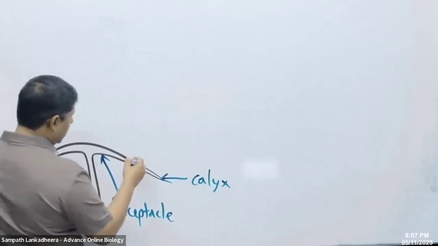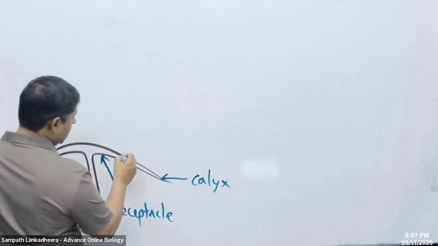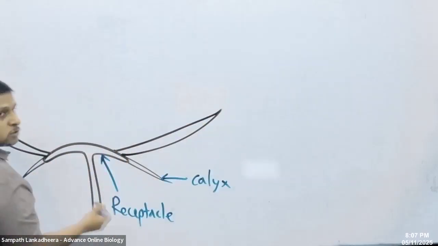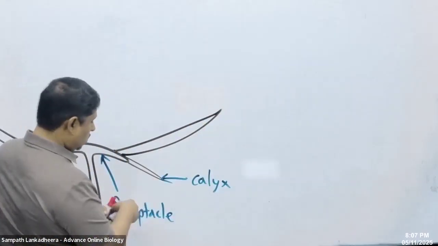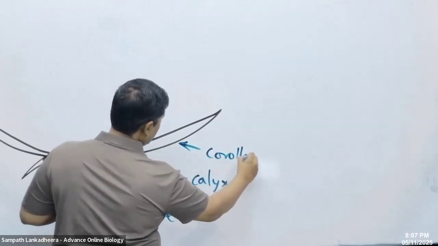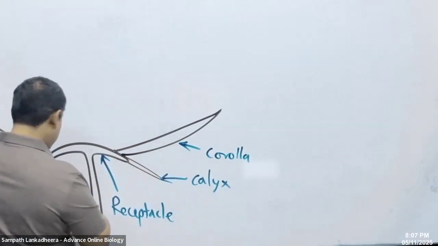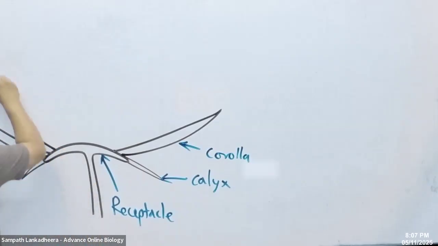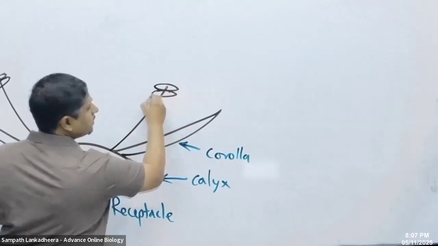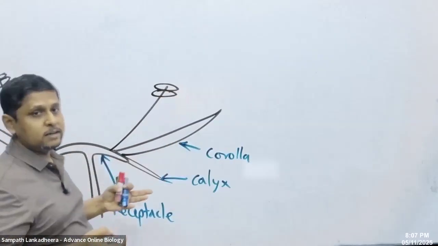And then we learn, people, the next one. What is this? Corolla. This is the corolla. And then we have this. What is this? This is the male part of the flower. What is it?